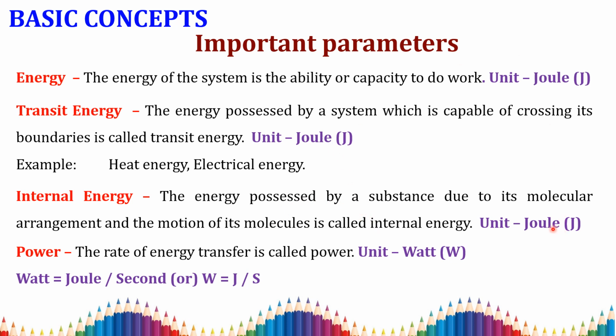Then what is meant by power? Power is the rate of energy transfer. Rate means per second, so energy transfer per second is called power. Its unit is watt. So 1 watt can be written as joule per second. If it is energy, the unit is joule, and if it is power, it is watt. Watt can be written as joule per second.